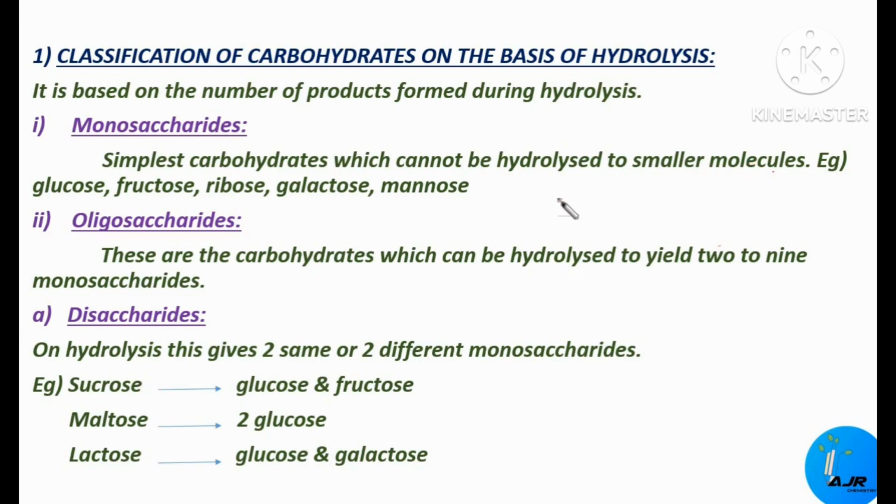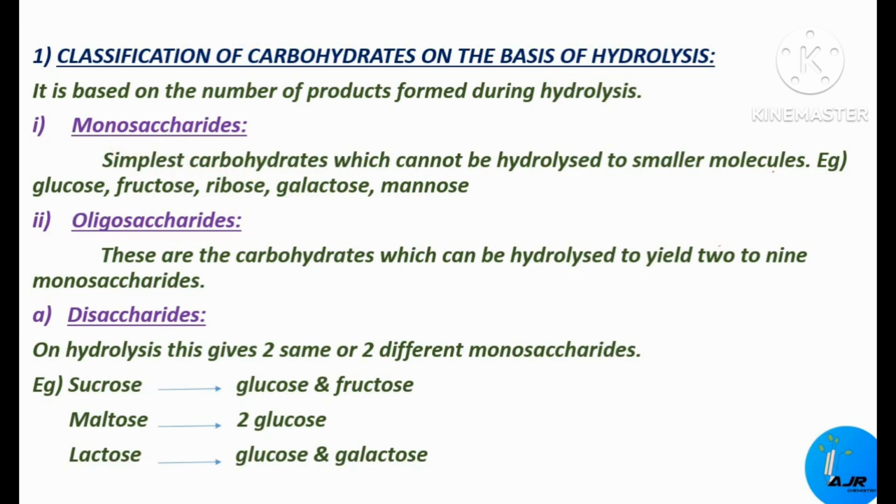These are polyhydroxyaldehydes or polyhydroxyketones which cannot be decomposed further by hydrolysis to give simpler carbohydrates. That itself is the simplest carbohydrate, and this type of carbohydrate is called a monosaccharide.